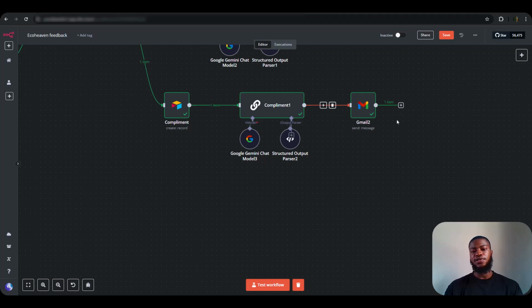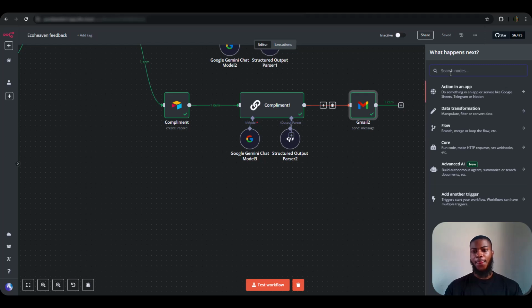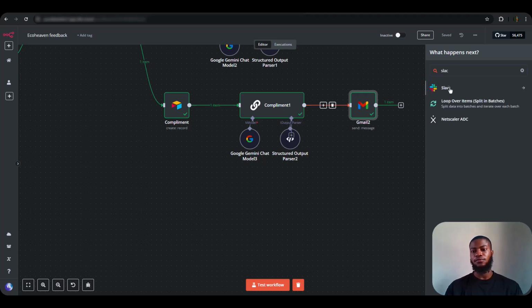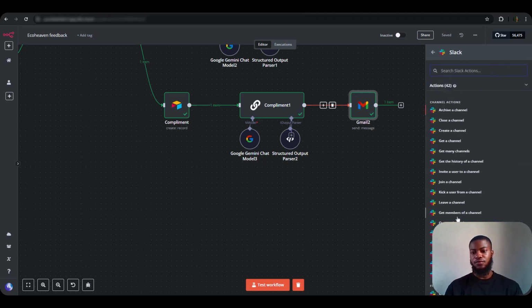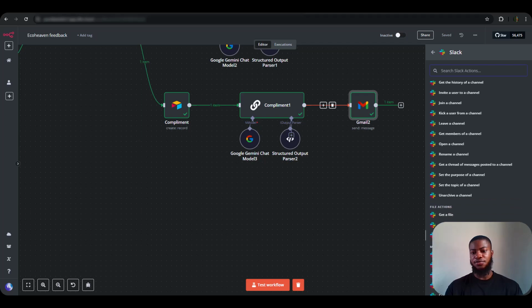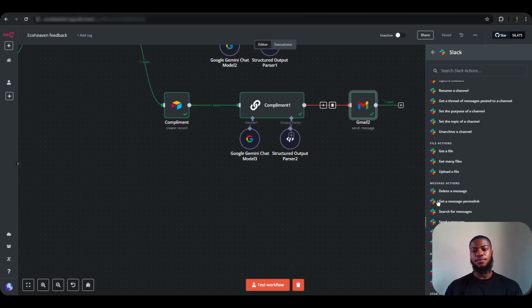So the next thing is to notify the team on Slack that a message has been sent to the customer. So let me add the Slack node. So we are sending a message as usual. Yeah, send a message.